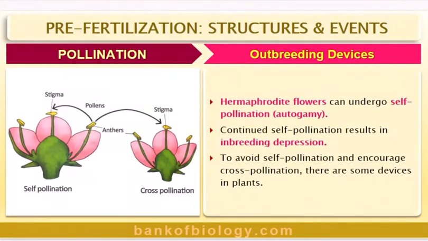We have been discussing chapter number 2, that is sexual reproduction in flowering plants. As you all may recall, we were talking about the reproductive part of the plant, that is the flower. And why is it so called? Because of the presence of two reproductive structures, namely androecium and gynoecium.